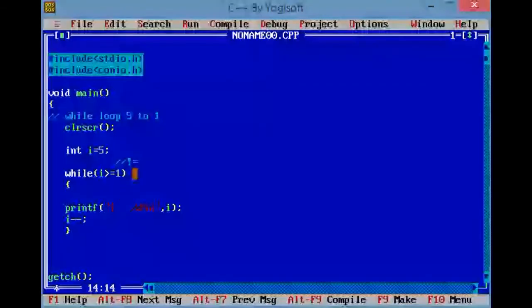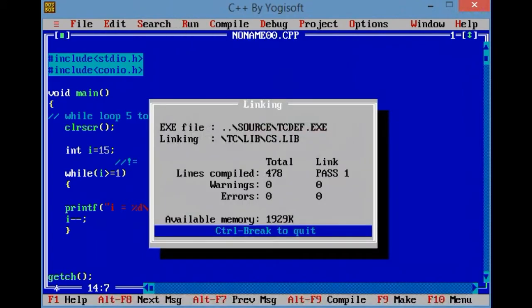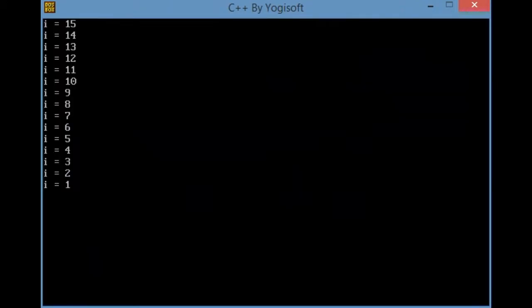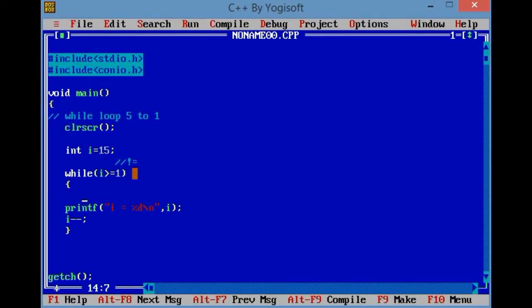Now it's clear. If I just write the value 15, then I am receiving the output in this way, 15 to 1. If I just want to print odd numbers, then what do I need to do? Anyone? Is it clear to everyone?